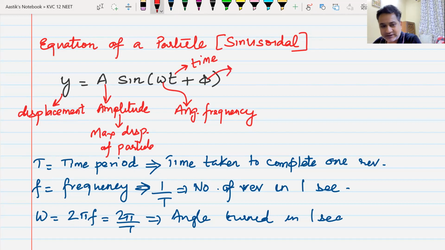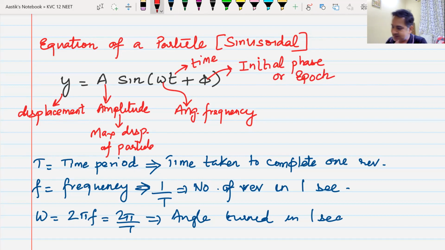What is this phi known as? You might not know this. This phi is an angle, and this is known as initial phase, or we also call it epoch, initial phase. Mark this word phase. This word phase also came in wavefront.